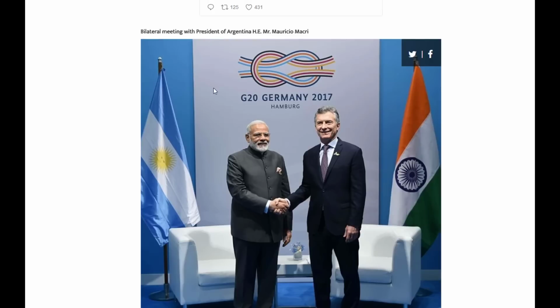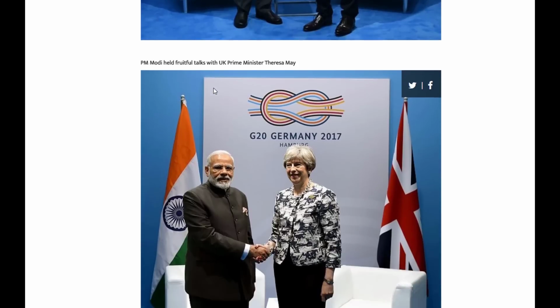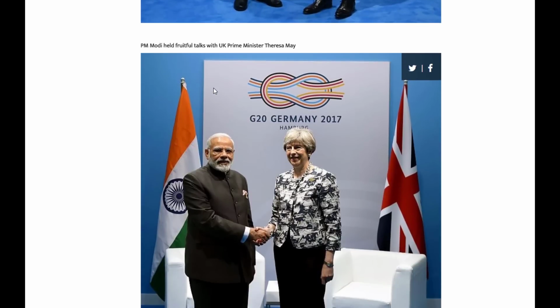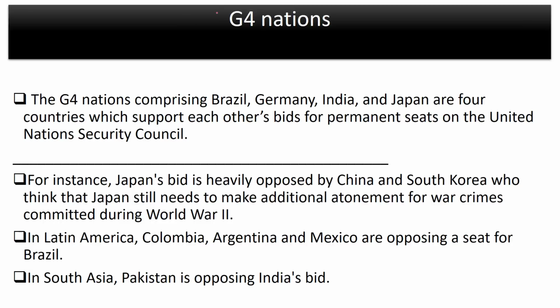And then he also met the Argentinian president, and he also met Theresa May, the Prime Minister of UK. Now, before talking about the 2017 G20 summit, let me just tell you about G4 nations. We have talked about G7, G8, G20. Now let's just discuss G4 as well. Look, the G4 nations comprise 4 countries: Brazil, Germany, India and Japan.